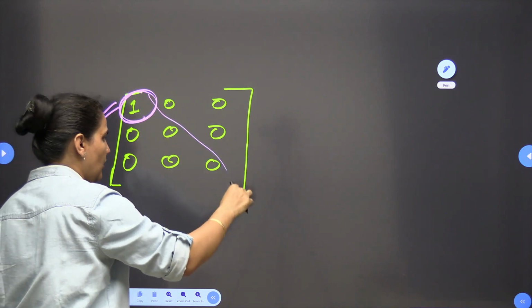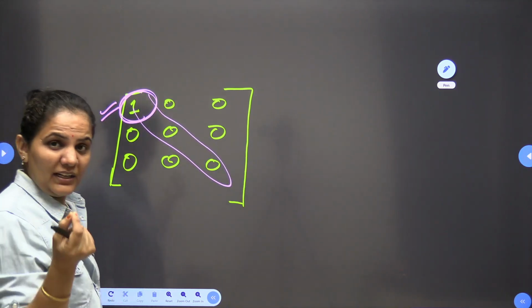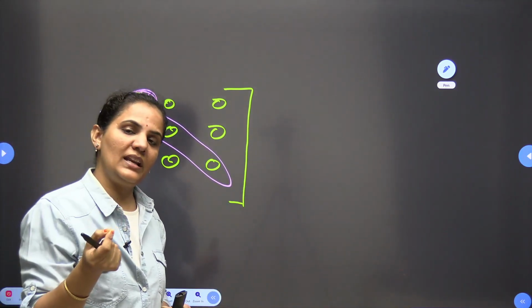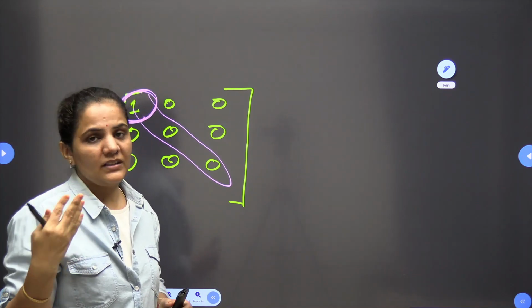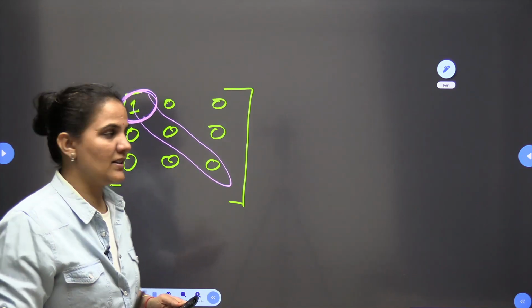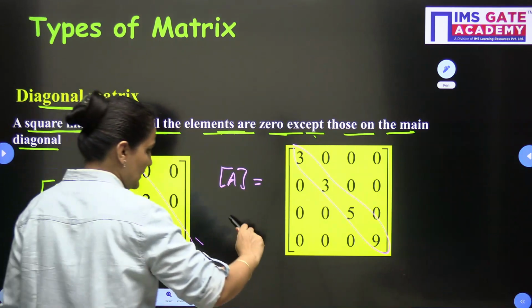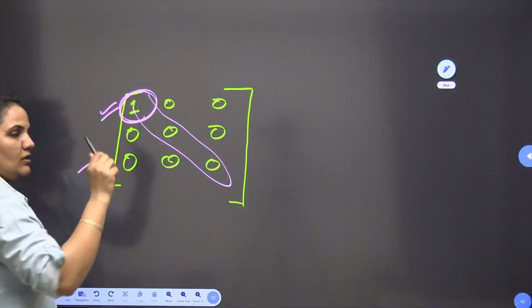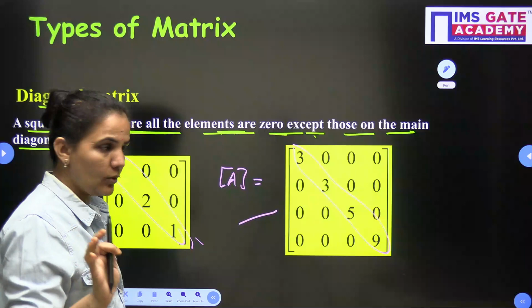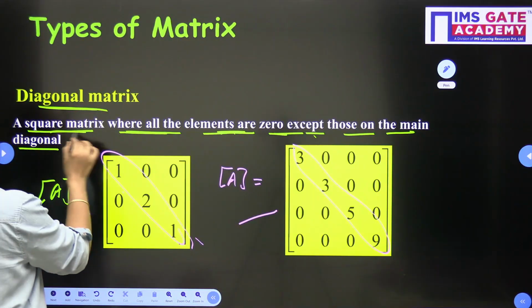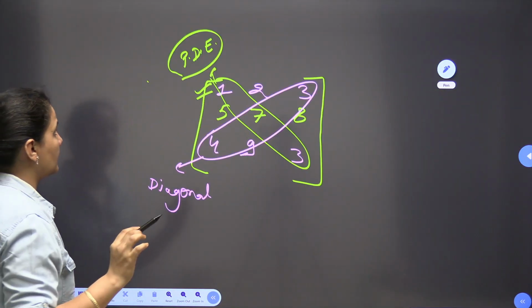This is an example of a diagonal matrix, this is also an example, and this is also an example of a diagonal matrix. Okay, and a diagonal matrix is only and only a square matrix, not rectangular.